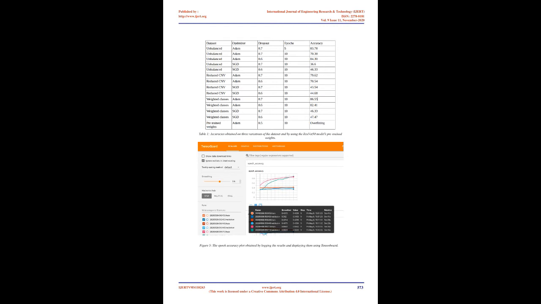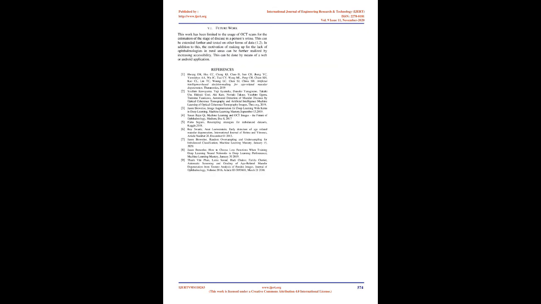The flow of the work presented in this paper can be seen in Figure 4. Figure 4, Architecture of the project. The OCT images are split into train and test sets and are converted into image generators (Brownlee, 2019). The ResNet50 model, plus a few additional layers, are then trained using transfer learning. For results, the parameters that were taken into account for potentially influencing the performance of the model were dataset imbalance, choice of optimizer and loss function, and the dropout hyperparameter. Accuracies were computed and compared for different cases as summarized in Table 1. Hyperparameter tuning was performed for 3 variations of the same dataset: the original dataset, undersampled dataset, and the weighted classes dataset.